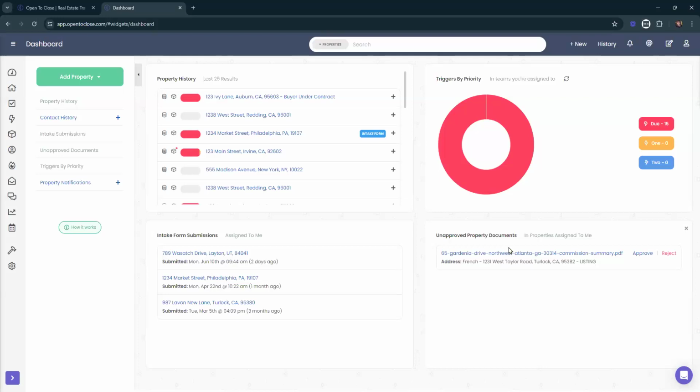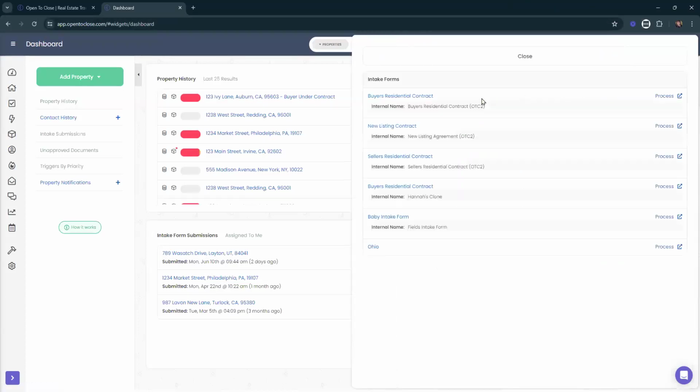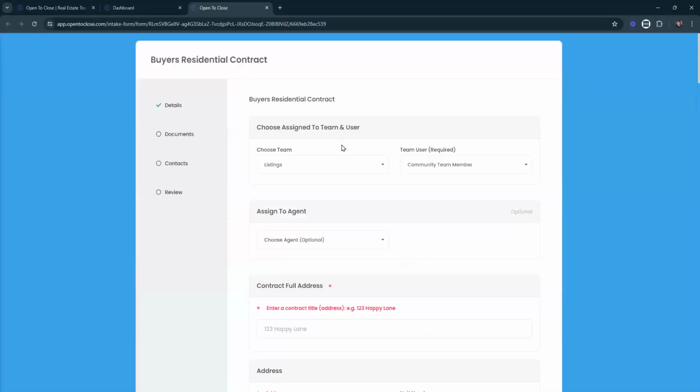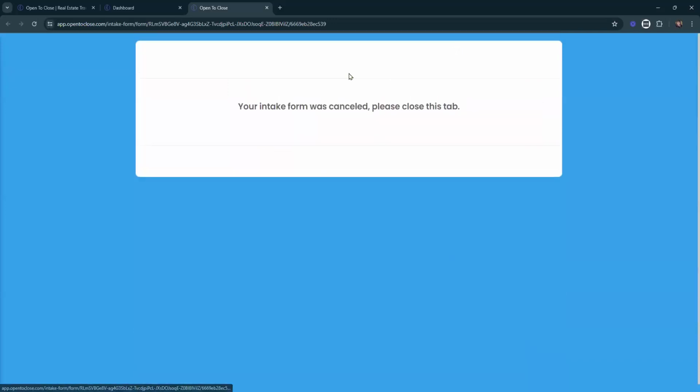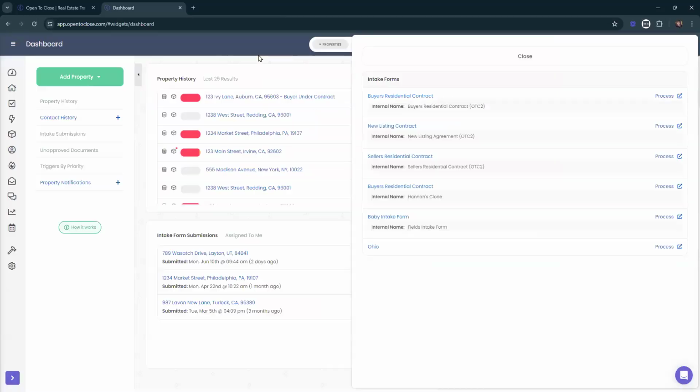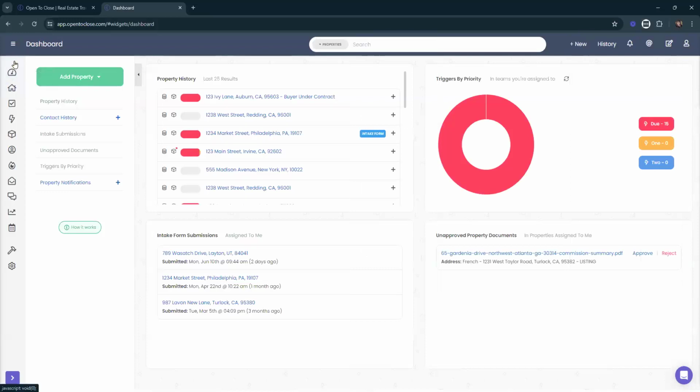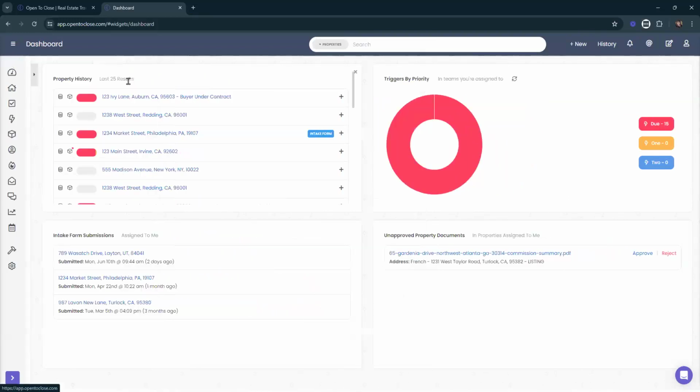They use them, right? And all they need to do when filling out an intake form to use up a trial transaction is go here. Again, these are already selected. All they need to do is select save and continue. They don't even have to submit that transaction to you. They're just testing it out, getting the feel for it. If they say save and continue, that uses up one of your properties. So just be mindful when it comes to sharing those links if you do have access to the public intake forms.